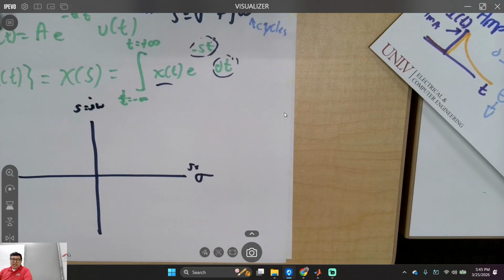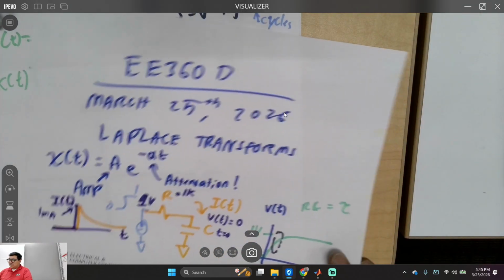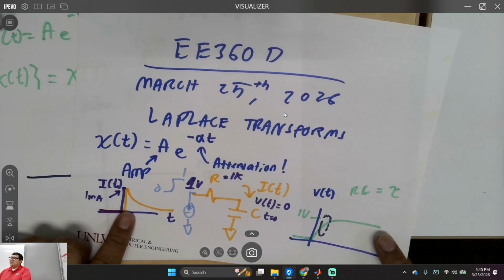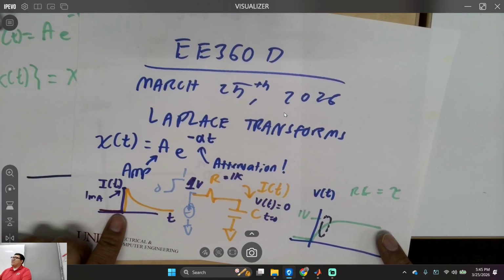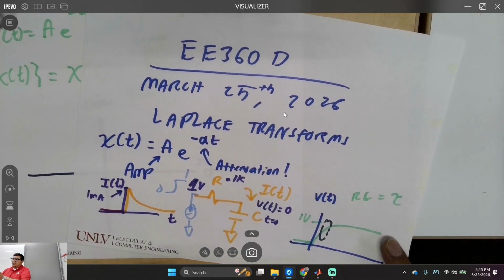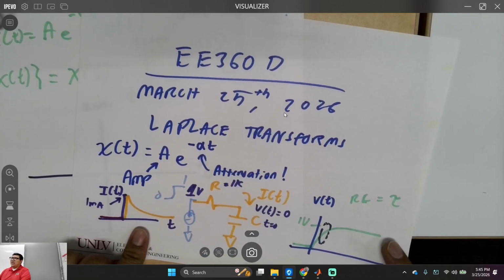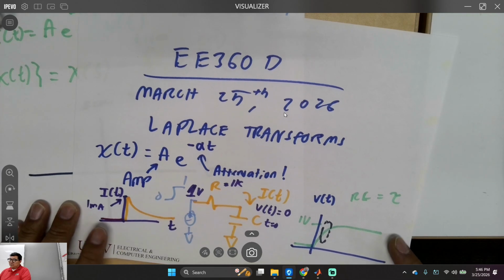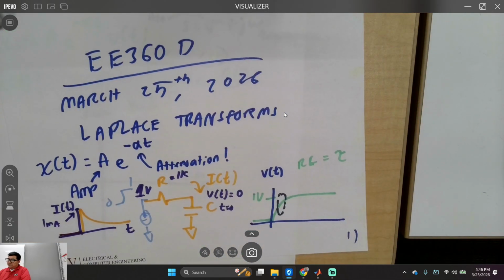And remember how we have this, was it this guy right here? We have this kind of funny signal. It's a right-sided signal. It's real, it's going forward in time, and it's stable. So if I were to say, hey, this signal right here, I'm just going to do an example.